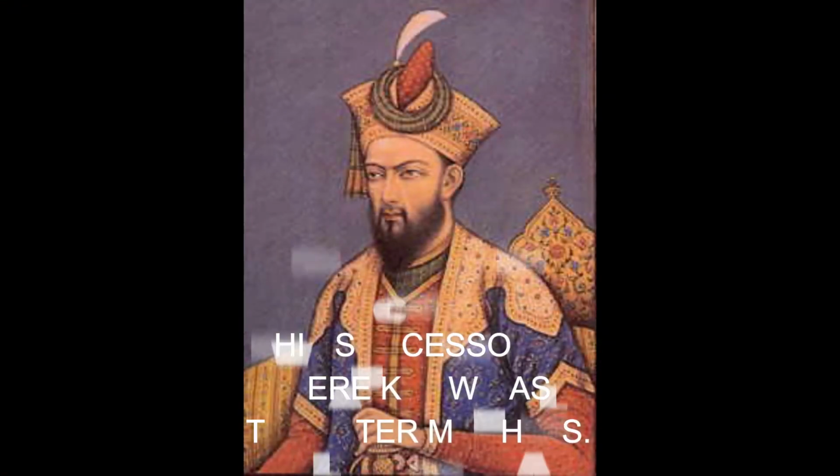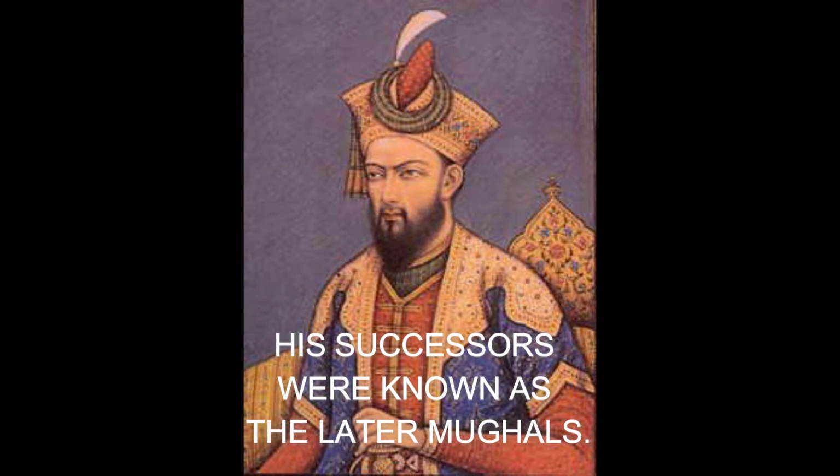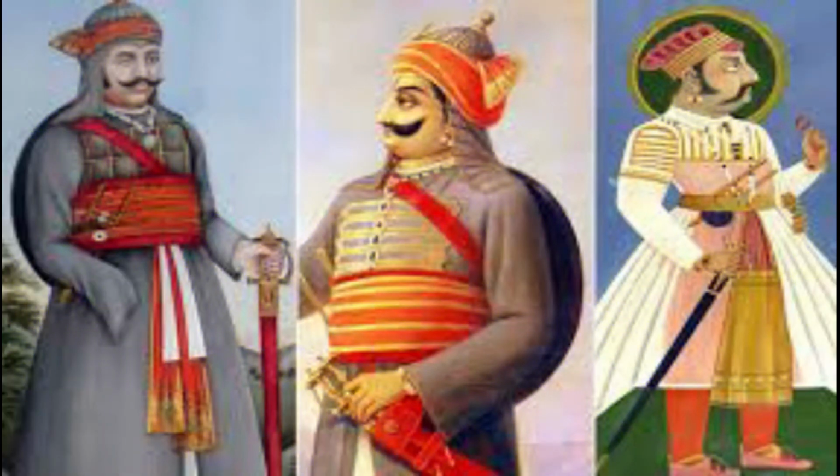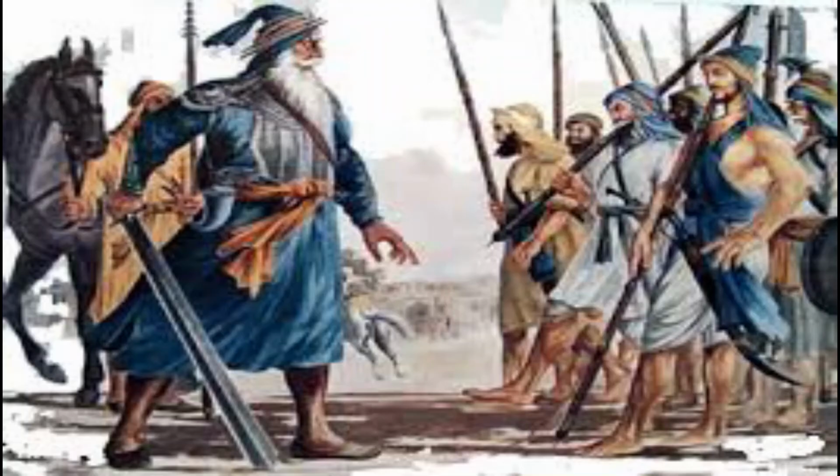Aurangzeb died in 1707. His successors were known as the later Mughals. The Mughal Empire declined during their rule as they were incapable. Bahadur Shah I was the first and the last of the later Mughal rulers to exercise real authority. He was learned, dignified, and tried to win over the Rajputs, the Marathas, and the Sikhs.